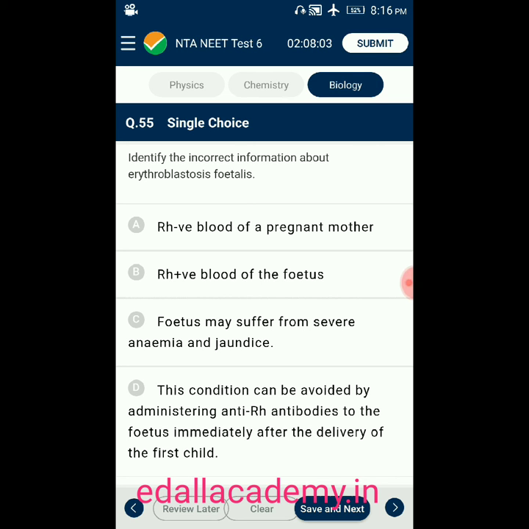From the given 4 options, they asked to find out the incorrect information. The incorrect information is the 4th one, that is D. This condition can be avoided by administering anti-Rh antibodies to the fetus immediately after the delivery of the first child. This is incorrect for this question.